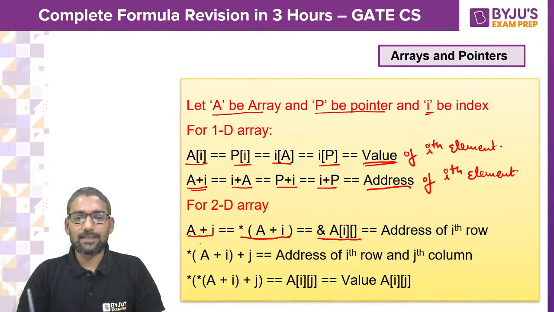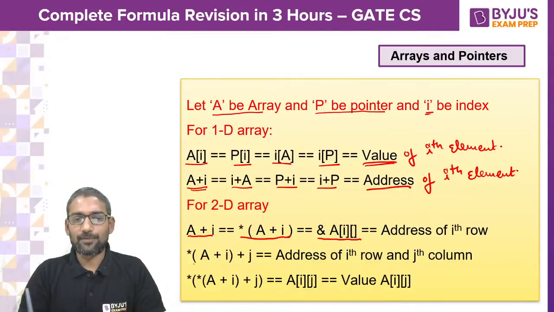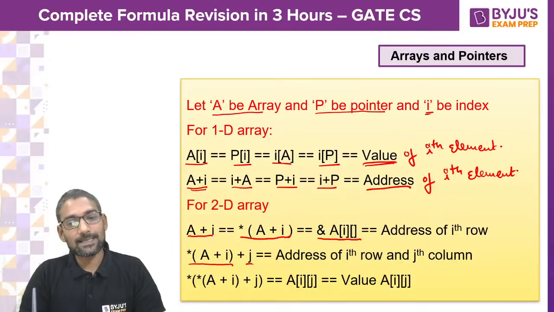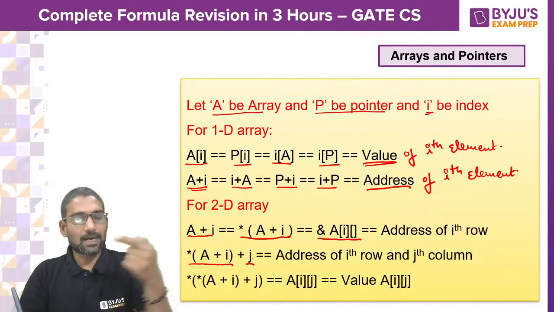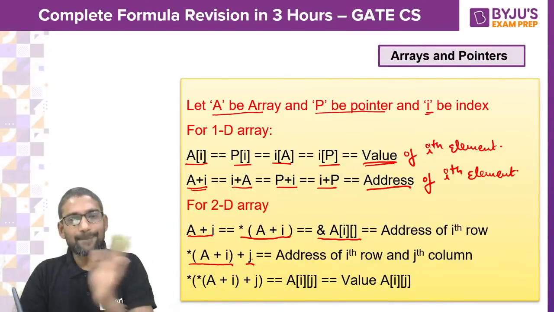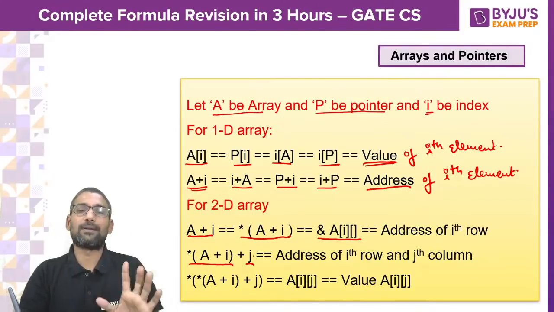In the same way, if you find some I and j, let I and j be row and column indices. If you find star of a plus I plus j, then what do you get? Star of a plus I means ith row address, plus j means in that row jth column address you will get.